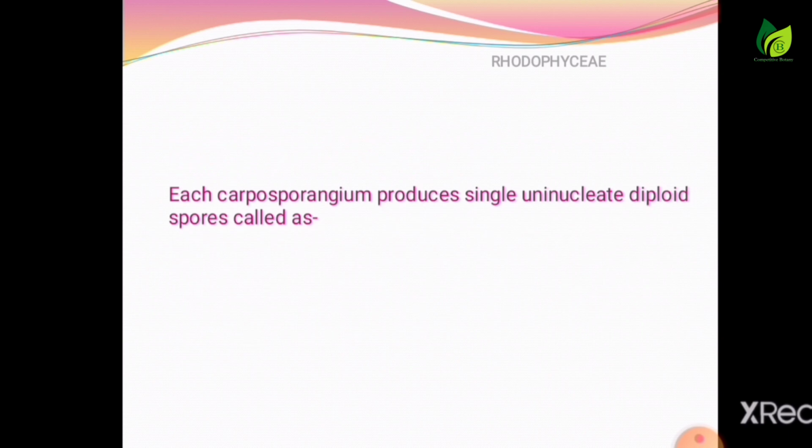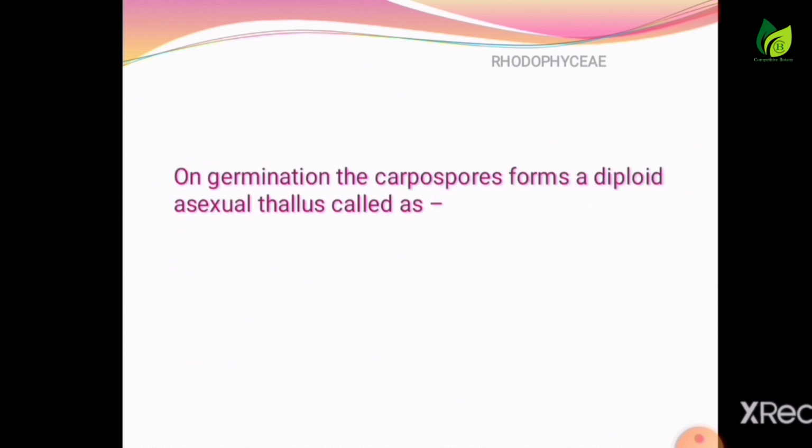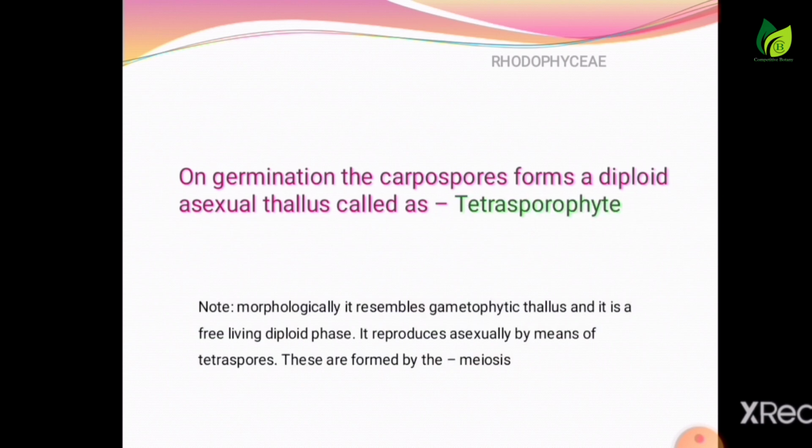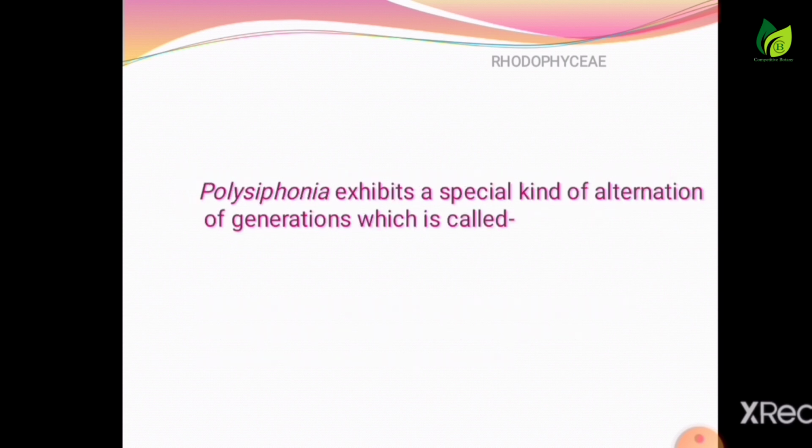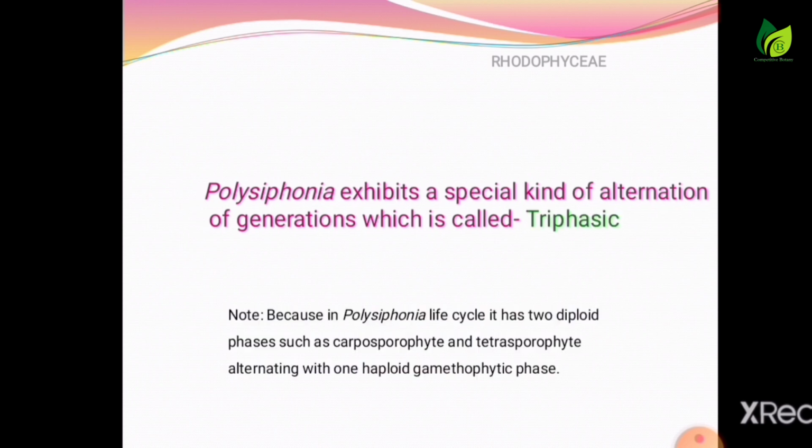Each carposporangium produces a single uninucleate diploid spore. They are called carpospores. On germination, the carpospores form a diploid asexual thallus called the tetrasporophyte. Polysiphonia exhibits a special kind of alternation of generations which is called triphasic.